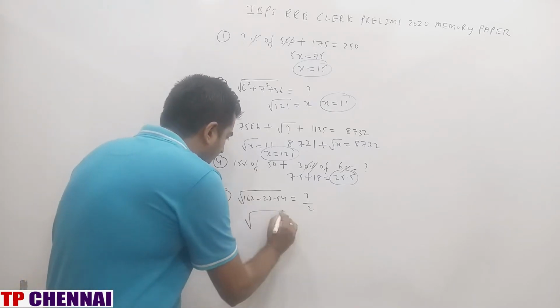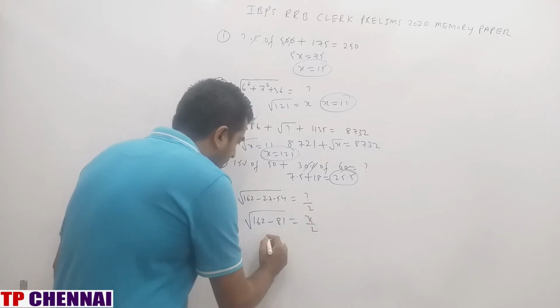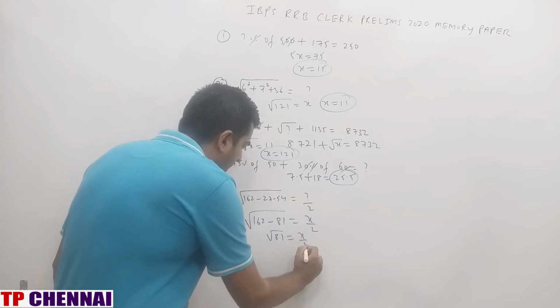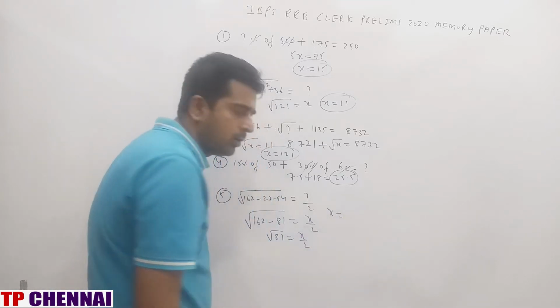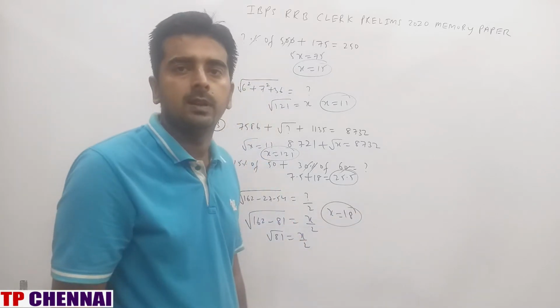Next one. Square root of 162 minus 27 minus 54 is equal to question mark by 2. So this is square root of 162 minus 81 is equal to x by 2. This is square root of 81 is equal to x by 2. Or x is equal to square root of 81, which is 9. 9 into 2 is 18. So my answer is nothing but 18.